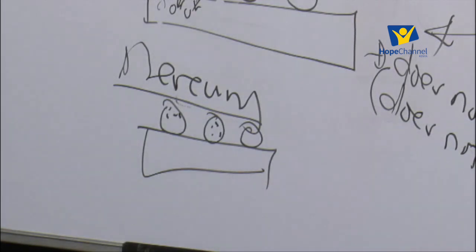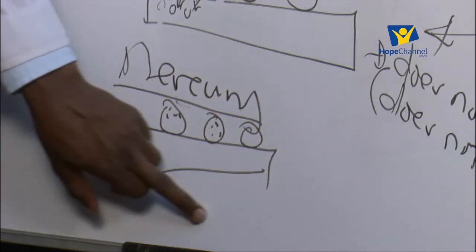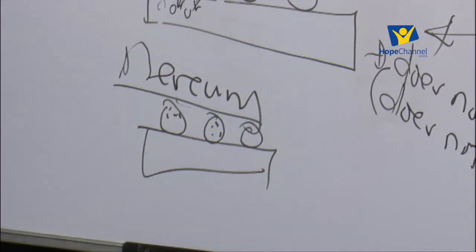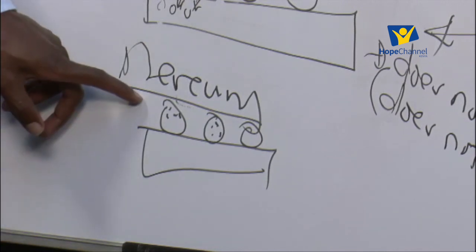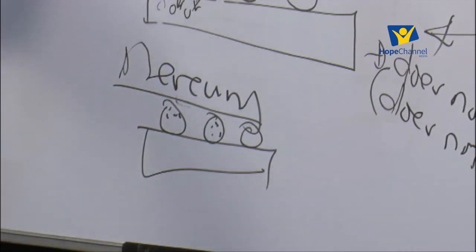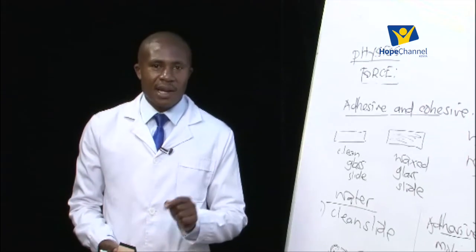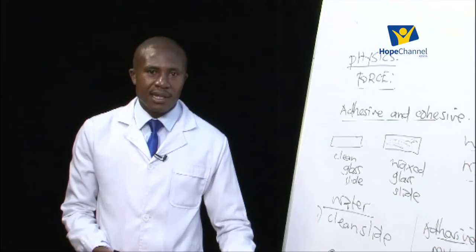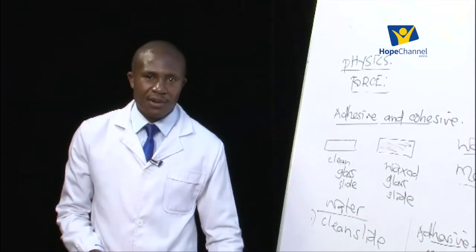Mercury does not spread on the surface of the slide. In other words, we say mercury does not wet a slide. And why is that the case? For mercury, in all the cases, the cohesive force is stronger than the adhesive force, and because of that, mercury cannot wet the surface of a slide.